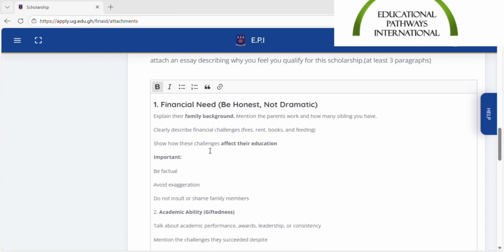So when I was writing my essay at that time, my dad had died. He died in a motorbike accident. My mom was selling porridge to take care of us.